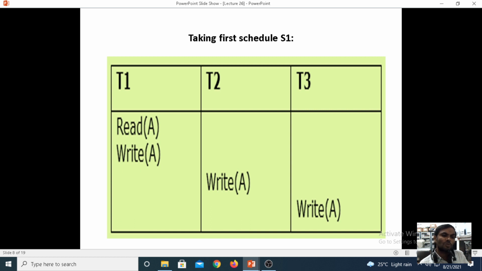Coming to T2, it is executing only one write operation. Coming to the final, the T3 transaction is executing a write operation here. Considering four statements or four operations, it performs the entire operations under T1. After executing all the operations under T1, it goes to the second transaction, T2, under the schedule S1. After executing T2, it goes to T3.